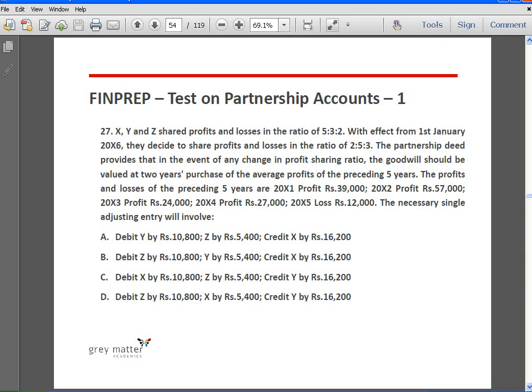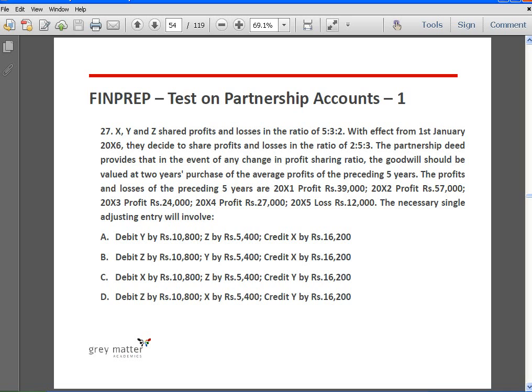We know that goodwill cannot appear in the balance sheet as an asset. It is not permitted to show this goodwill in the balance sheet as an asset, and so the goodwill has to be adjusted through the partners' capital accounts. How is this done? We have to first of all find out who are the sacrificing partners and who are the gaining partners. Our second step is to value the goodwill. Our third step is to find out the gaining partners' share in the goodwill. Now these gaining partners have to compensate the sacrificing partners in the sacrificing ratio. That is what we have to do in this problem.